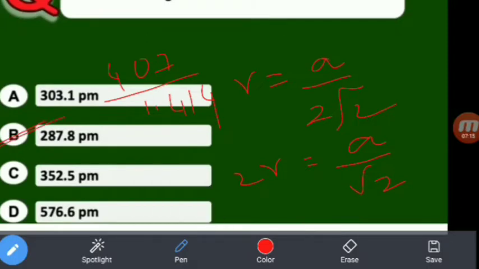You see the rough calculation: 1.5 approximately half, 400 half, 200, more than 200. So more than 200, which one? 287.8 pm. The remaining are all 300, 300, 500. So the answer is B.